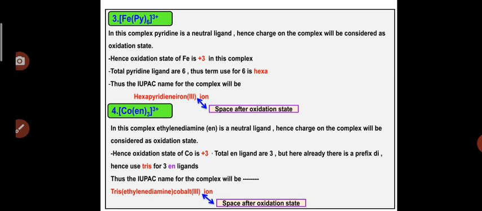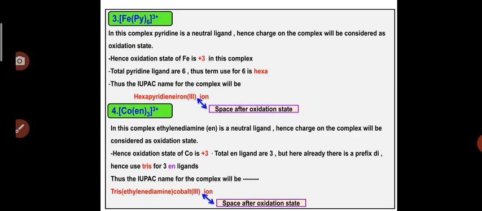So here the overall plus 3 charge is present on the complex, and only neutral pyridine ligands are attached to the central metal atom Fe. Hence the oxidation state of the central metal atom is plus 3. Again we can see that there are 6 pyridine ligands attached to the central metal atom Fe.